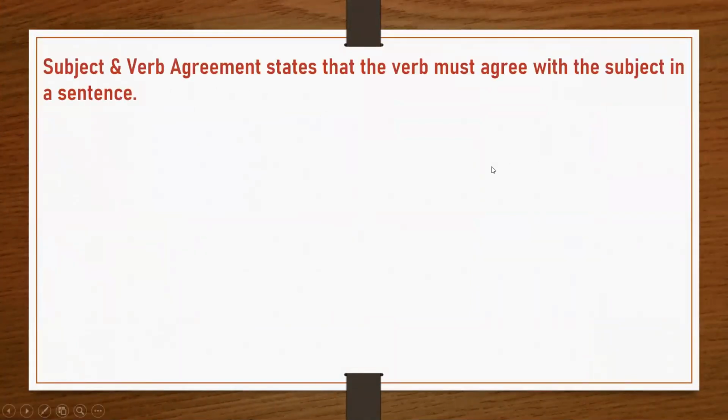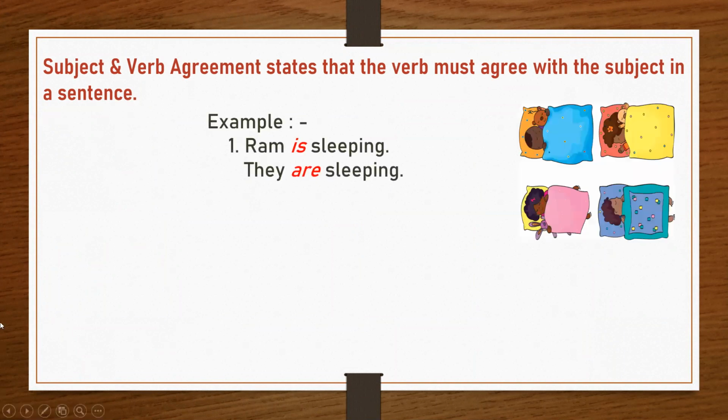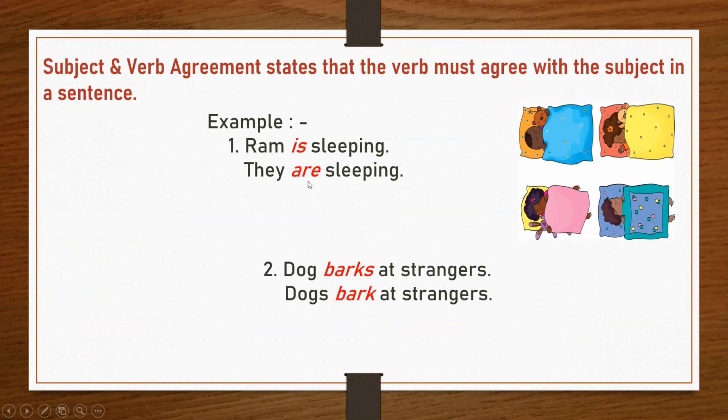So what is a subject and verb agreement? Subject and verb agreement states that the verb must agree with the subject in a sentence. For example, Ram is sleeping and they are sleeping. So here my subject Ram is singular, that is why I have used a singular verb. And here the subject they is plural, that is why I have used a plural verb.